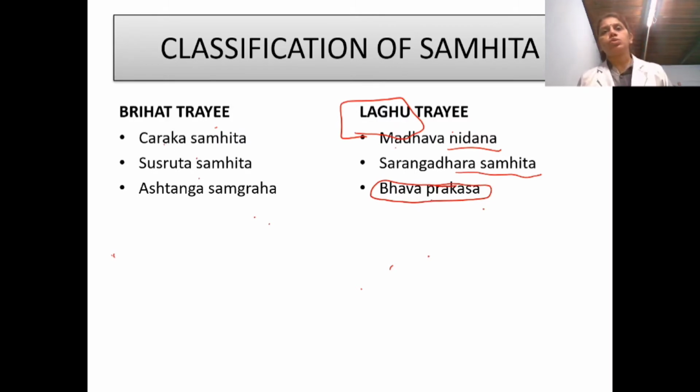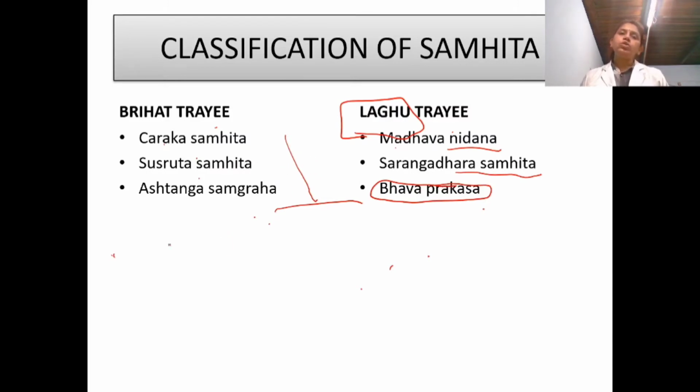Additional points are also there in these 3 Laghutrayas. I will be taking in detail all these Samhitas separately, what are the features, peculiarities, etc., in the following series. Now we have to study about the names of these trios, Brihat and Laghu.